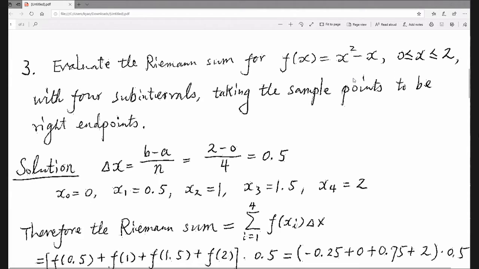Now a is 0 and b is 2. So it's 2 minus 0 over n. With 4 subintervals, n is equal to 4. So 2 over 4 is a half, which is 0.5, right?